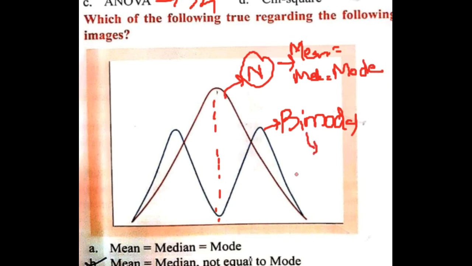But if it is bimodal, then mean equals median, but there will be 2 modes. So in this question, mean and median of both curves are the same but not the mode, because in a bimodal distribution two modes are seen. So next question.